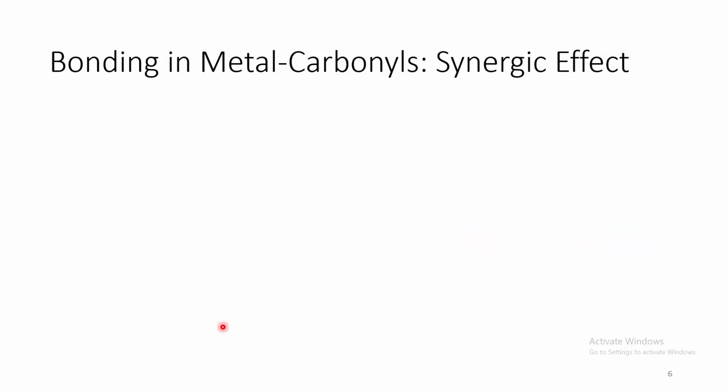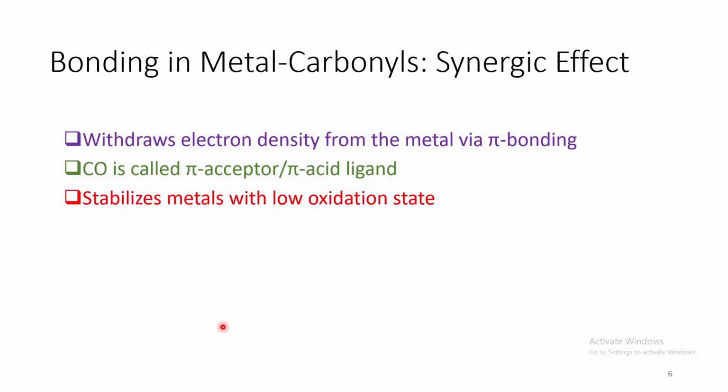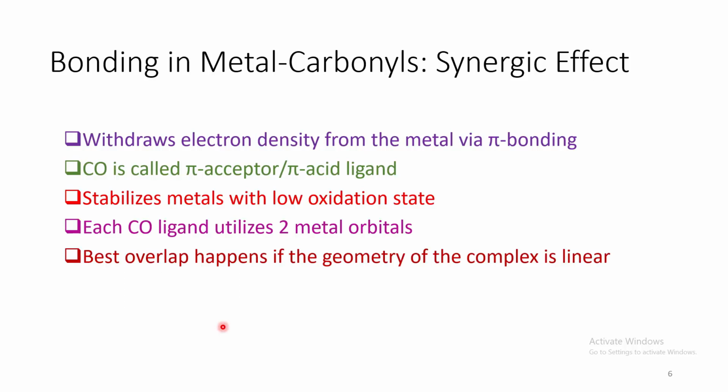Now let us move further. It withdraws electron density from the metal via pi bonding. That's why carbon monoxide is called a pi acceptor or pi acid ligand. It stabilizes metals with low oxidation state. Each carbonyl ligand utilizes two metal orbitals. The overlap happens to be the best if the geometry of the complex is exactly linear.